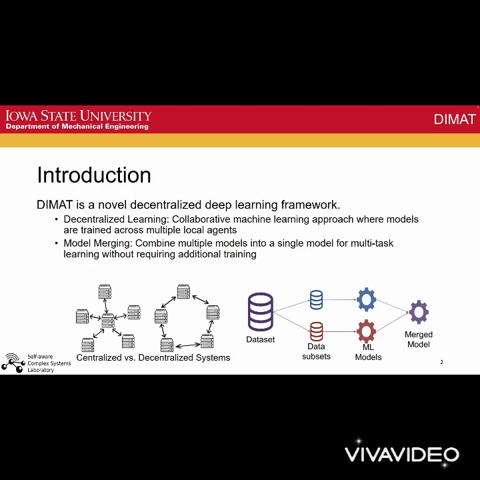DIMAT is a decentralized deep learning framework that uses recent model merging techniques to improve performance and convergence rate. To explain DIMAT, we need to explain decentralized learning and model merging. Decentralized learning is a collaborative machine learning approach where models are trained across multiple local devices or nodes without centralizing data, and also distributed computing. It usually requires high communication and computation overhead, especially in large models and sparse networks. Model merging is a popular method for multitask learning by combining different models into a single model without requiring additional training.